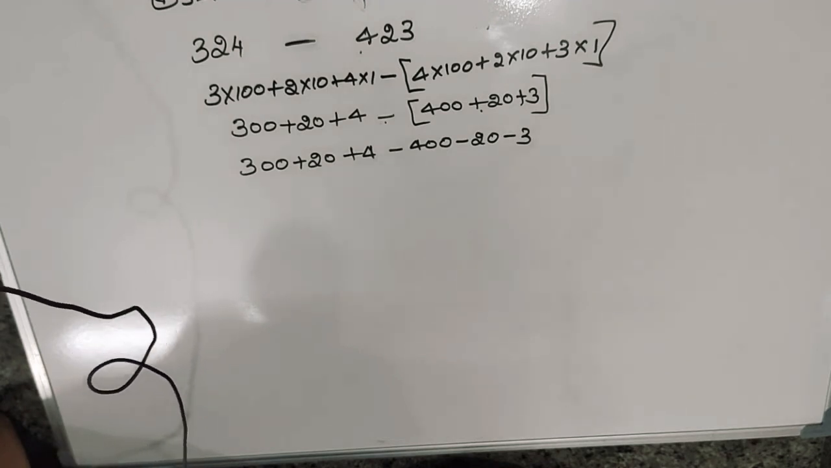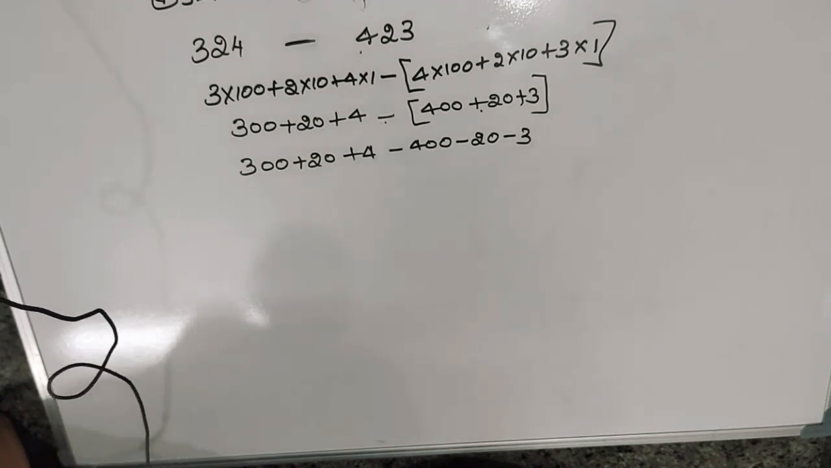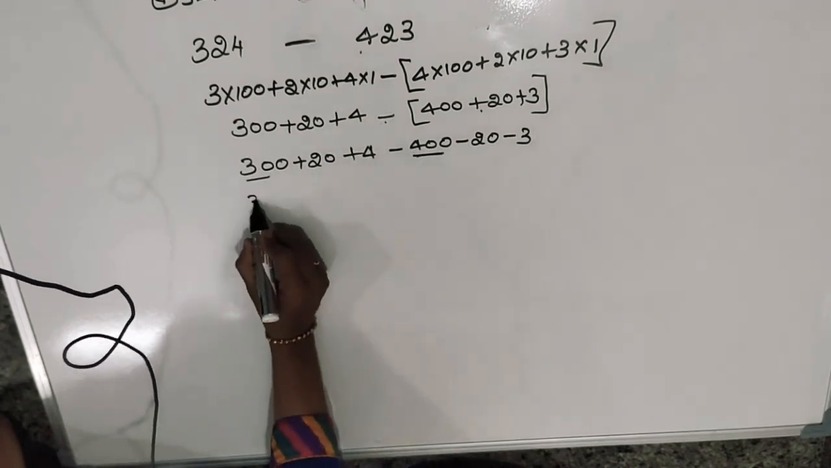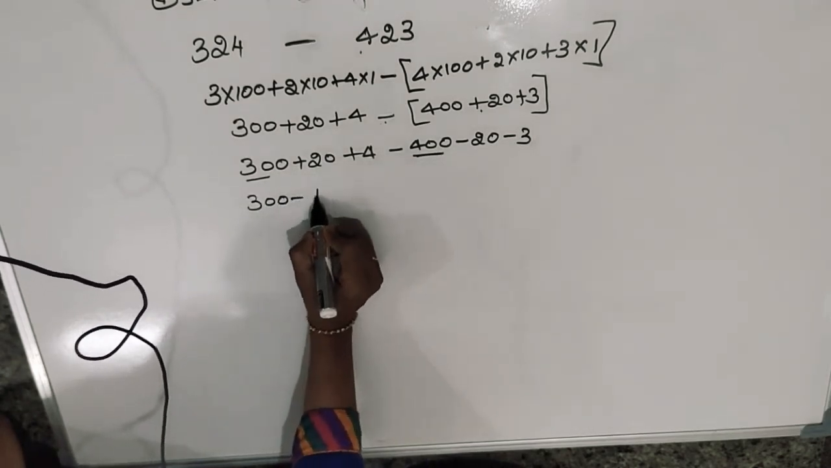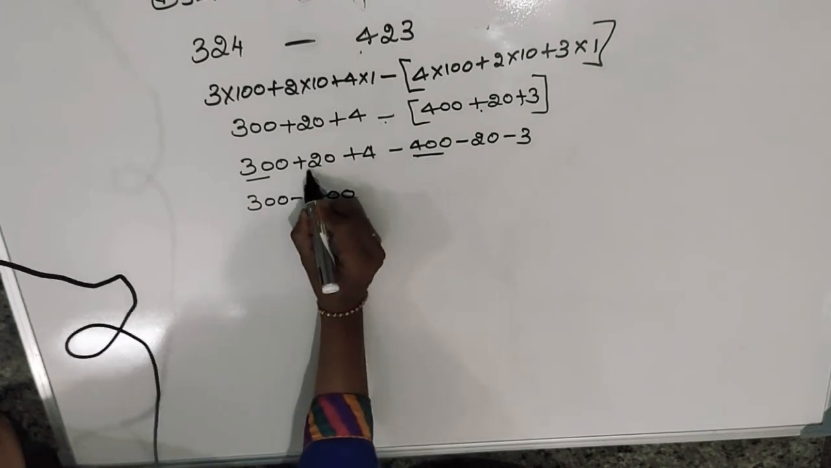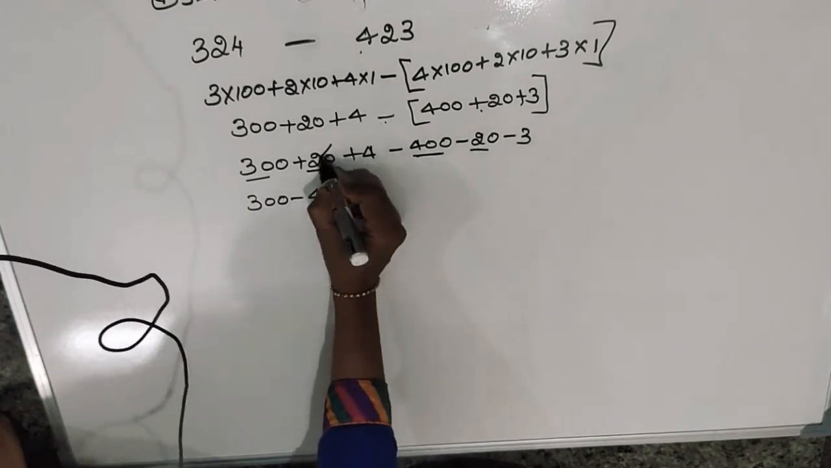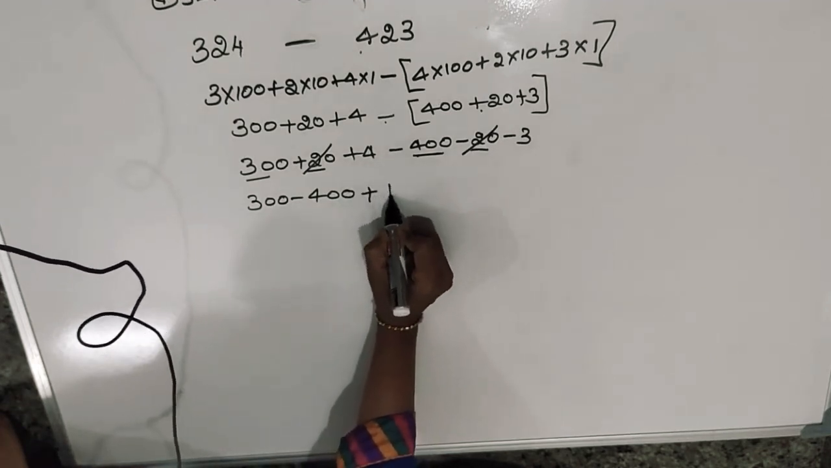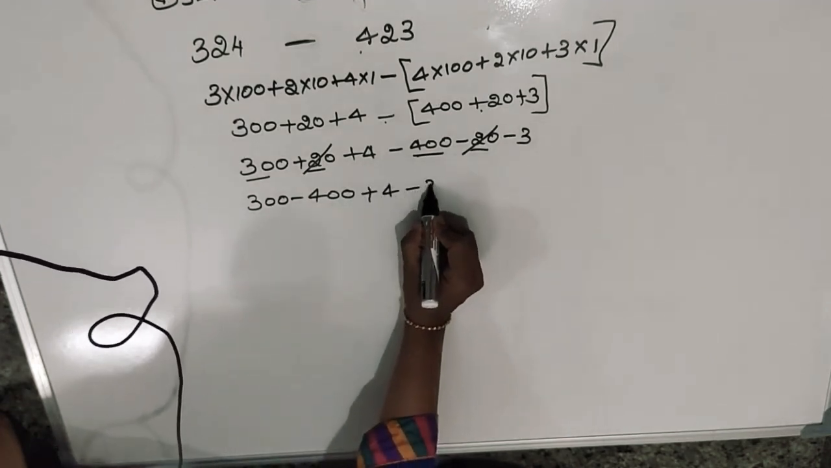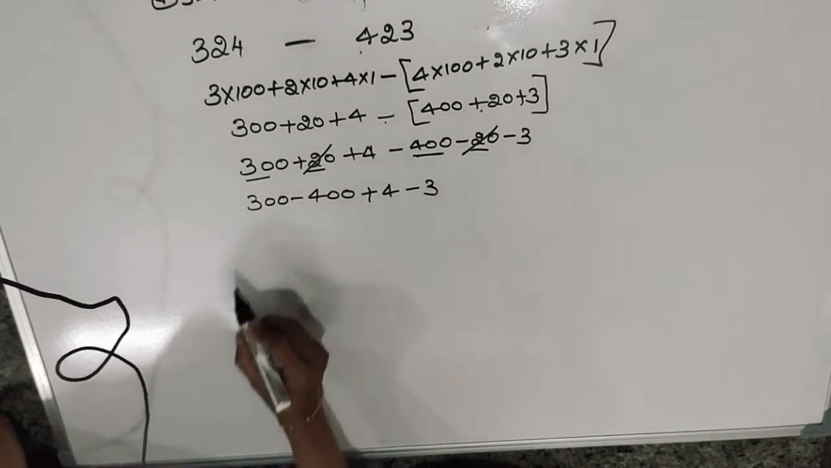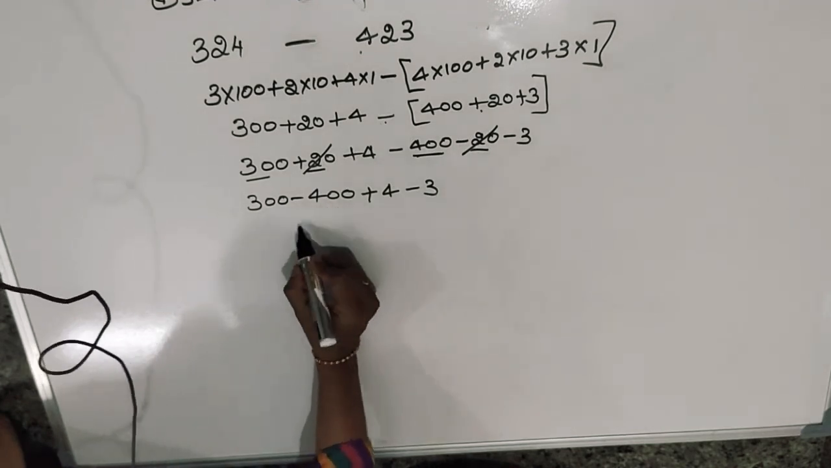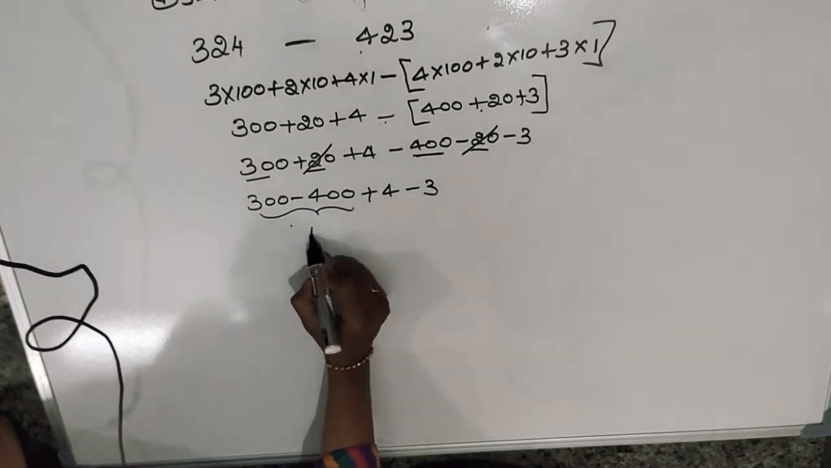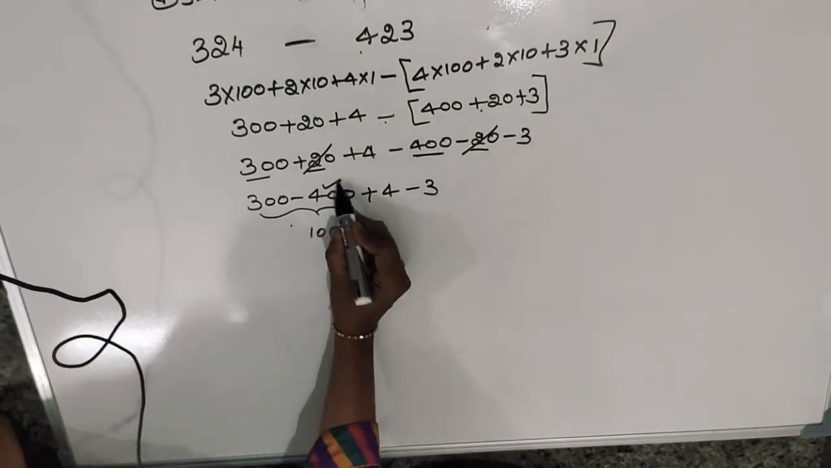Okay. Now we will take hundreds together. So 300 minus 400. Next we will take 20, 20. This is a plus 20, minus 20, which cancels. Next we will take plus 4 and minus 3. Okay. 300 minus 400 is what? It is 100, but the greater one is 400.